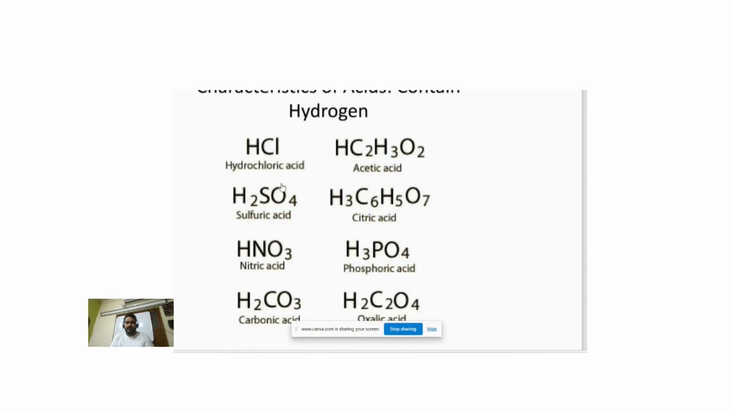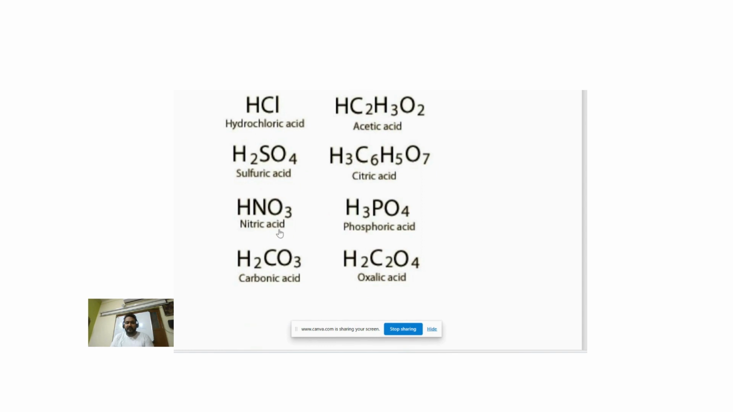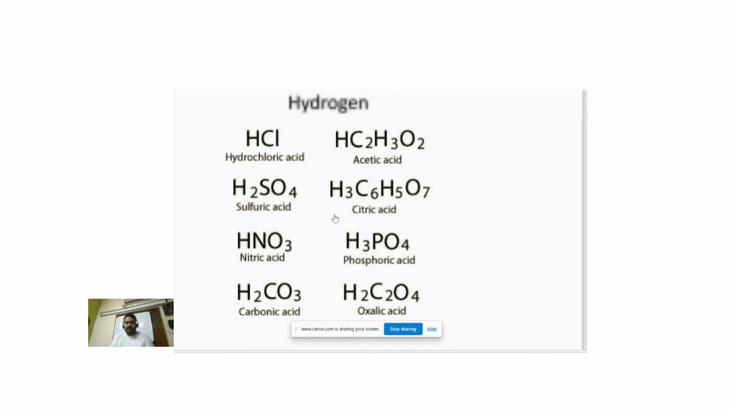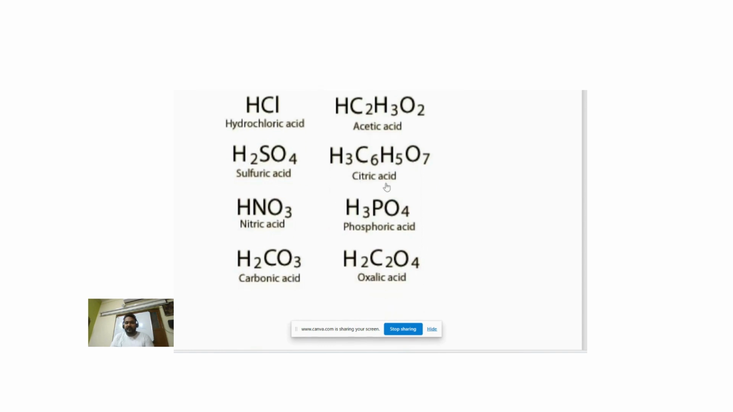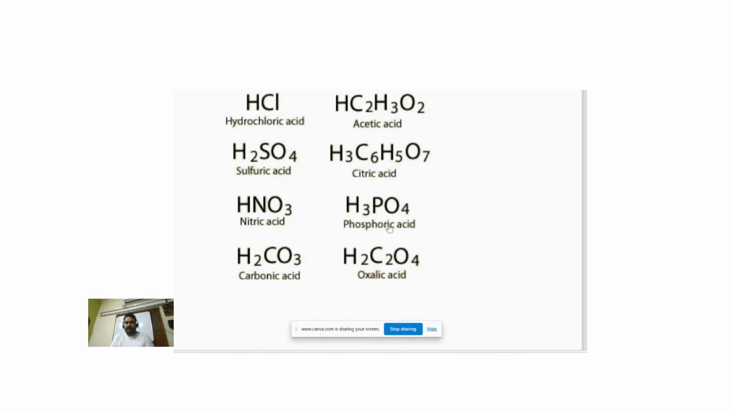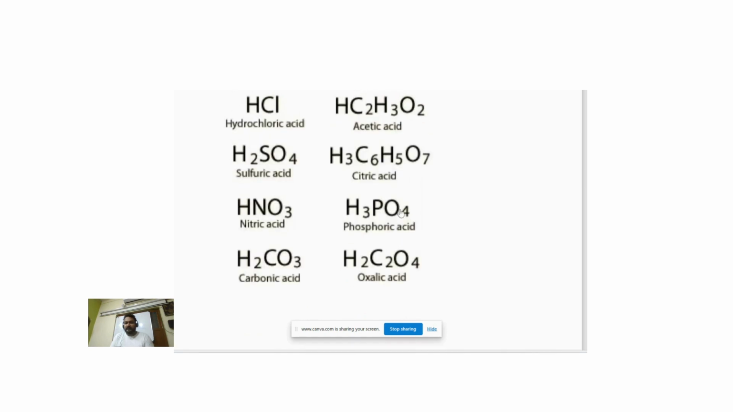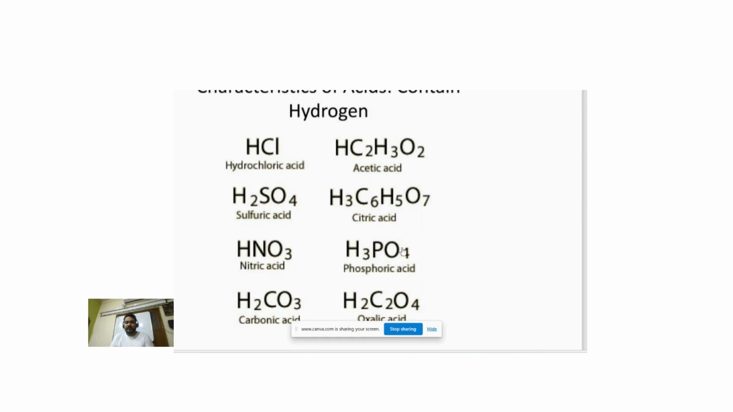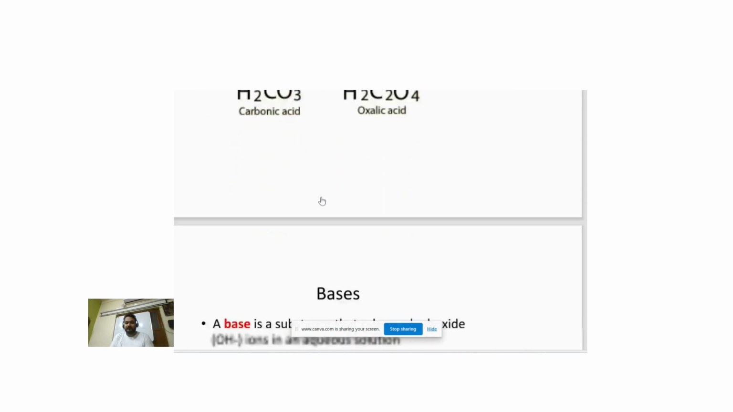These are examples of acids: hydrochloric acid, sulfuric acid, nitric acid, carbonic acid, acetic acid, citric acid, phosphoric acid, oxalic acid. These are the various examples of acid.